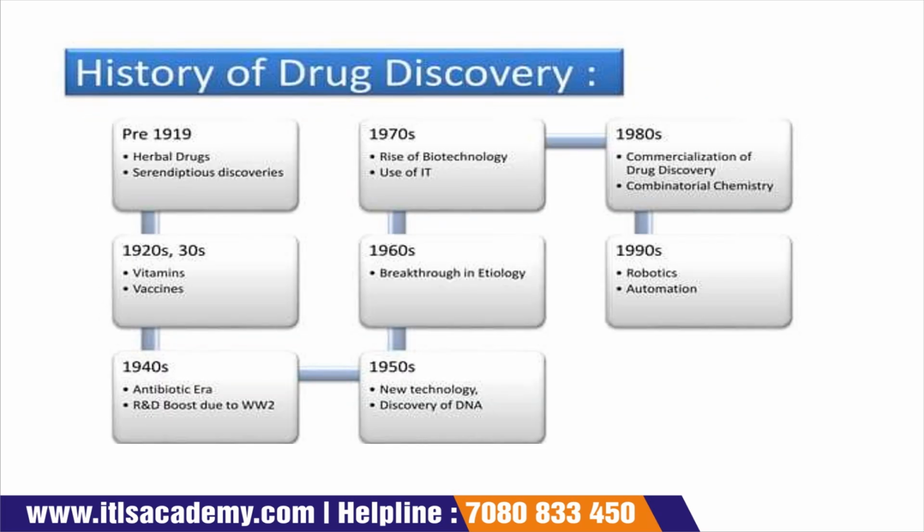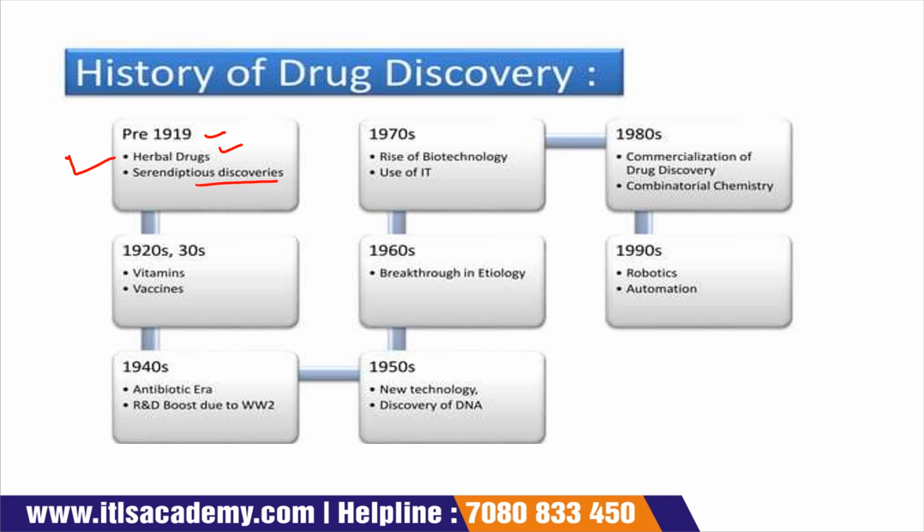Now come to the next one, history of the drugs. Before 1919, herbal drugs were used. Herbal drugs means ayurveda, where different trees, or jari booties, are used for the treatment of disease. Next is serendipitous discovery.